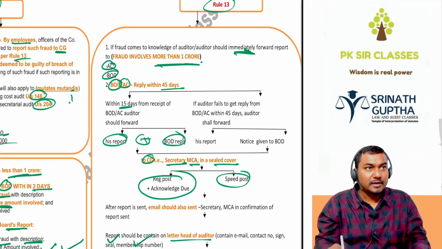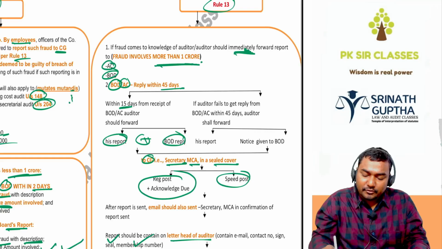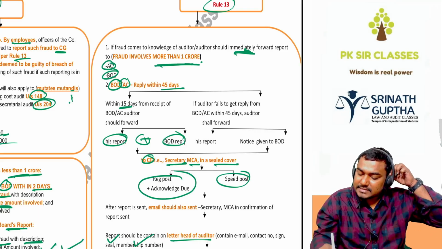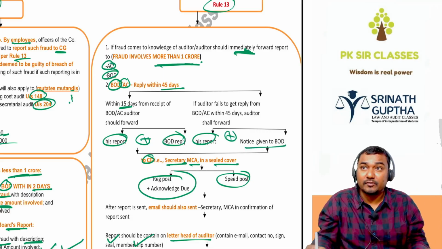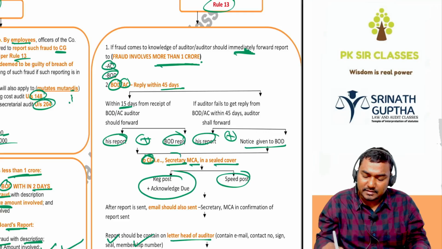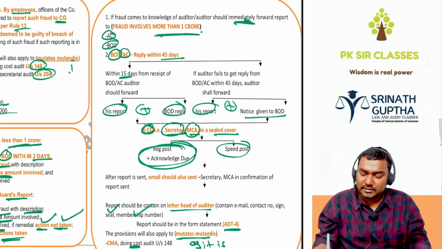And we inform the BOD. BOD is supposed to give a reply within 45 days but is not replying. If the auditor fails to get the reply from the BOD or audit committee within 45 days, the auditor shall forward his report plus the notice given to BOD, and also the information that they are not giving a reply, to the Central Government, the Secretary, MCA, in sealed cover through registered post, acknowledgement due, or speed post.